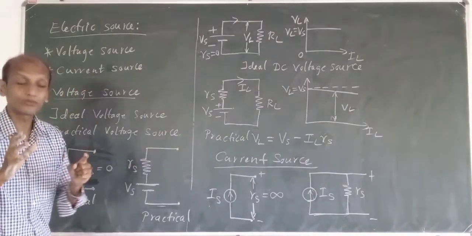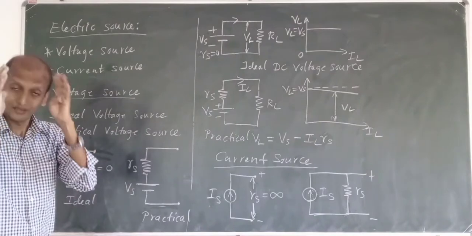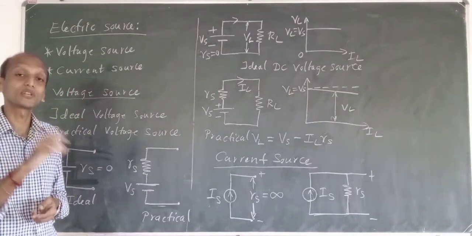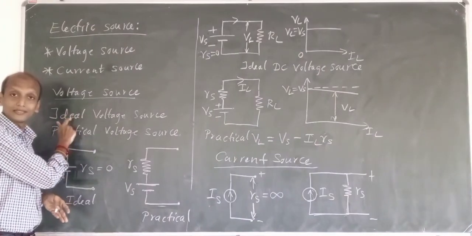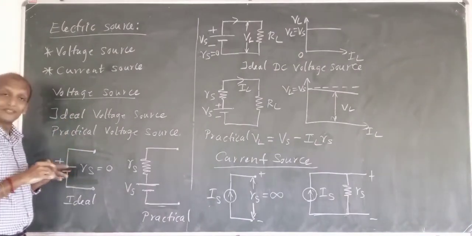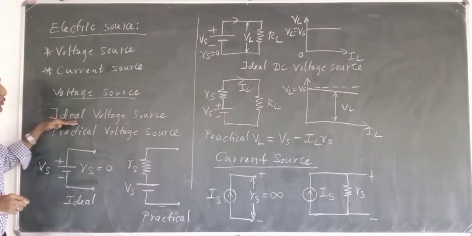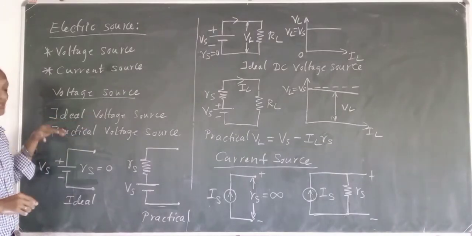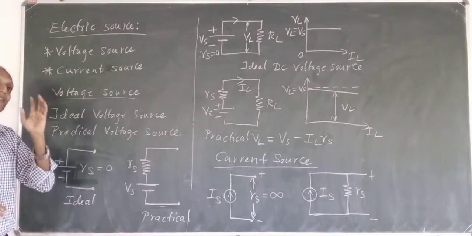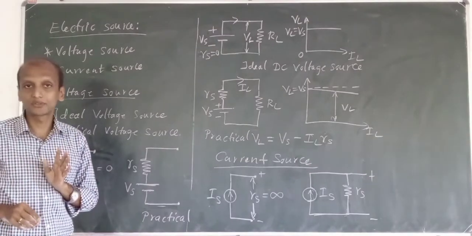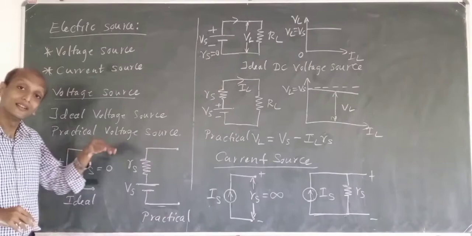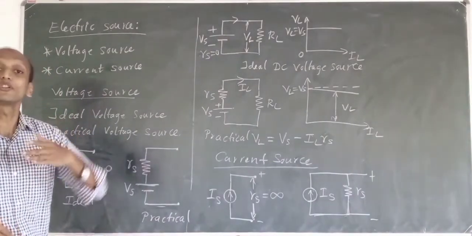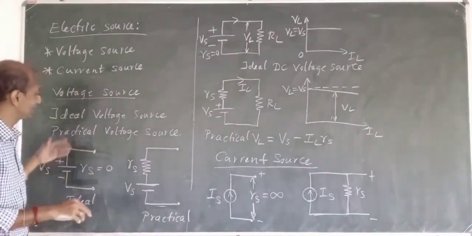So a voltage source should be so and so only. That is called ideal thing. Practically this is not possible. Okay, fine. Now ideal voltage source and practical voltage source. Ideally, we will say that voltage source should be so and so. Practically, it won't be so. It will have something which will be changing. So what is that? We will see here.